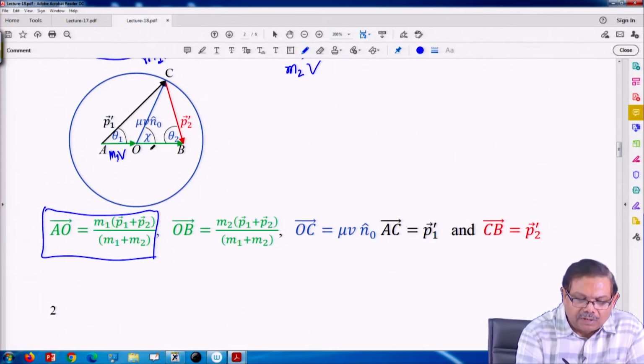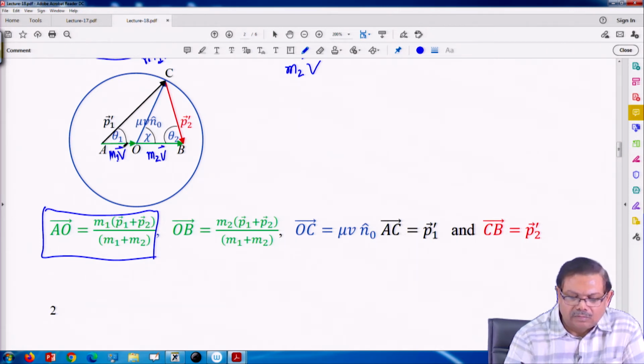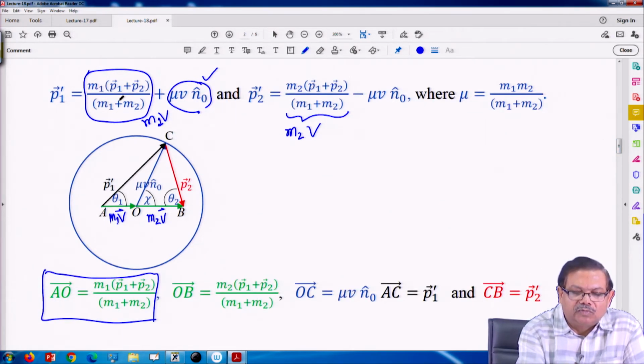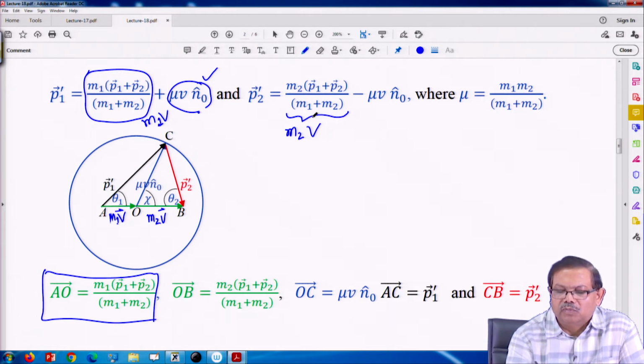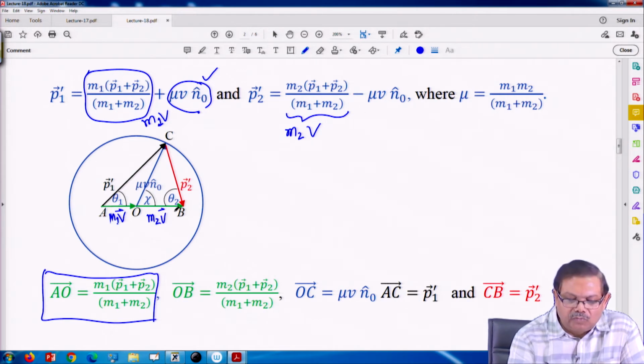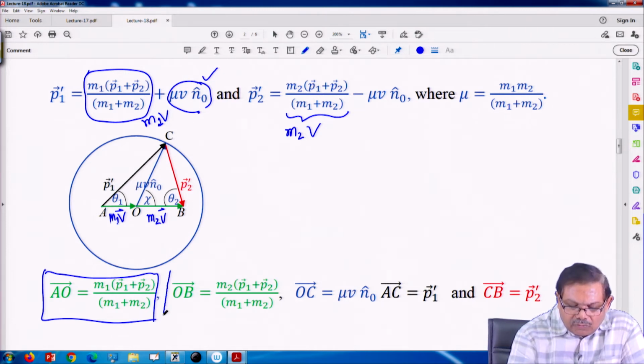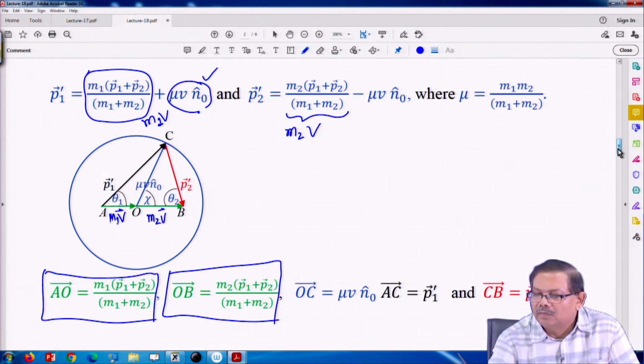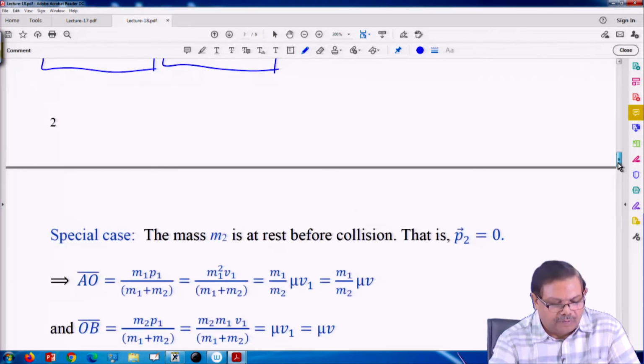And this would be m 2 times V. P 1 prime is the sum of two terms here, P 2 prime is again the sum of two terms here. So, P 1 prime and P 2 prime are computed, and P 1 prime plus P 2 prime will give A B. If I add A O plus O B, this will give me P 1 prime plus P 2 prime.